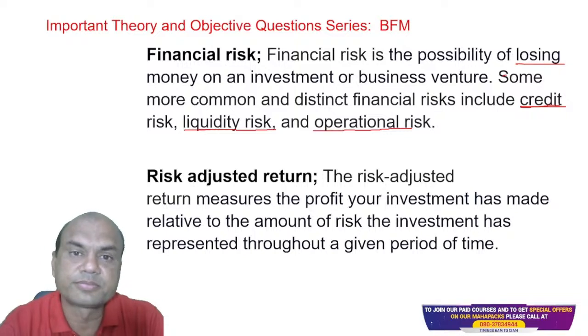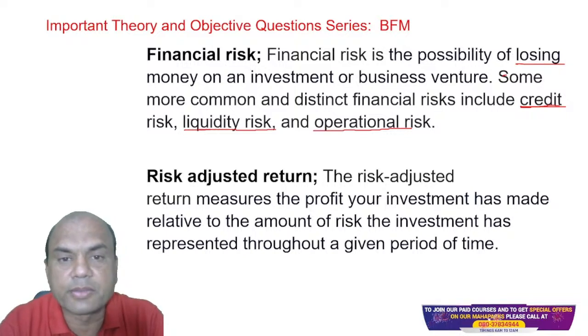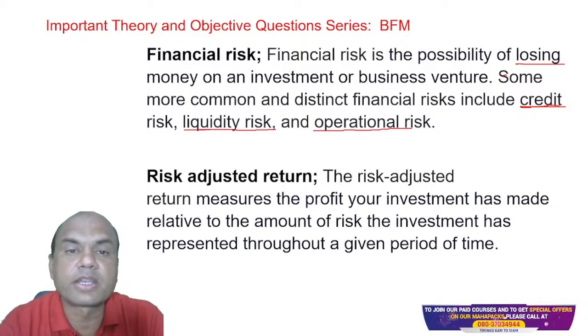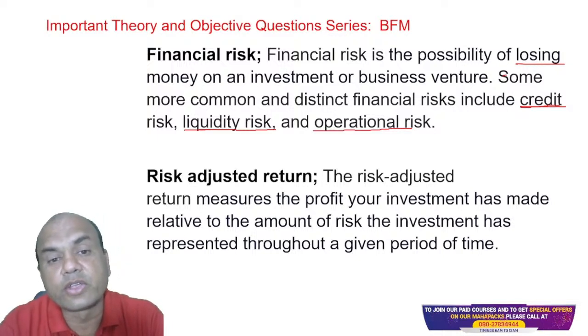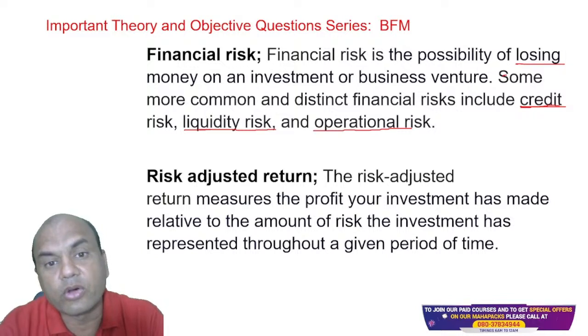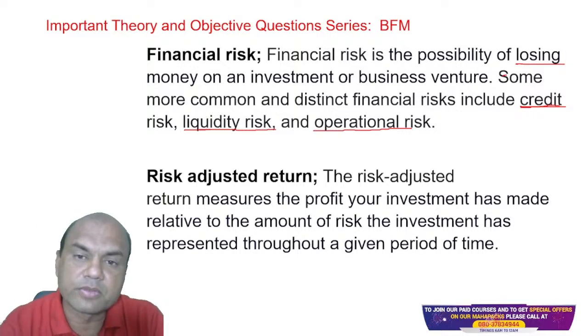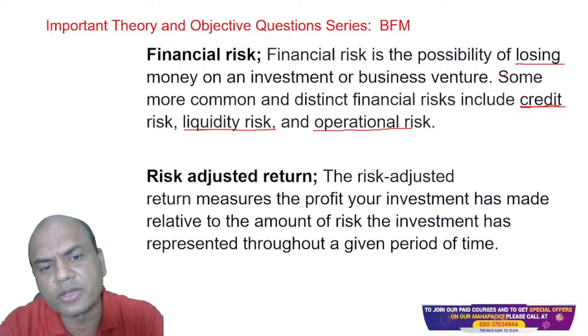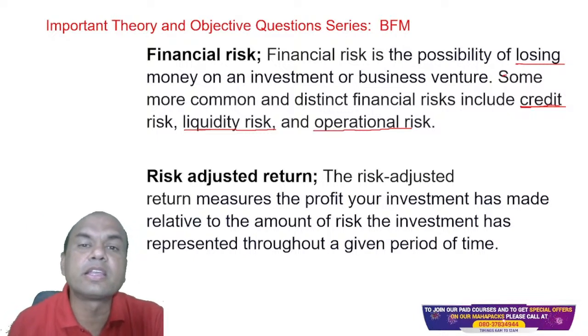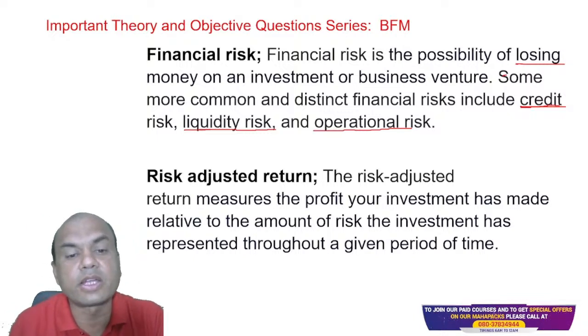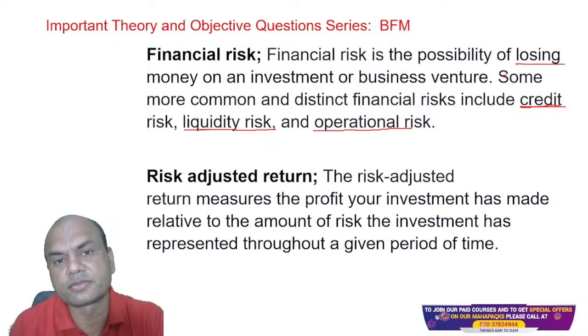What do you say? Type fast in the comment section. Which one of the investments will carry higher risk? Investment in an FD of the bank or investment in a mutual fund? Obviously, isn't it mutual fund? So that's why the returns from those mutual funds are always called risk adjusted returns.